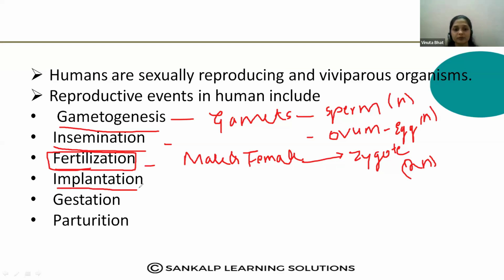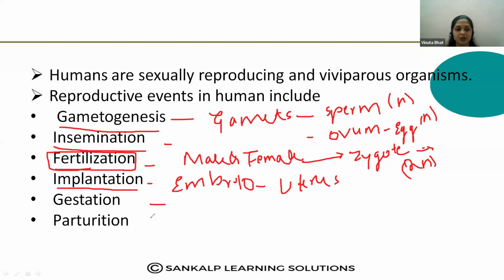And implantation. What do you mean by implantation? The zygote will develop into an embryo after multiple divisions. Implantation means attachment of the embryo to the walls of the uterus. That is called implantation, right?